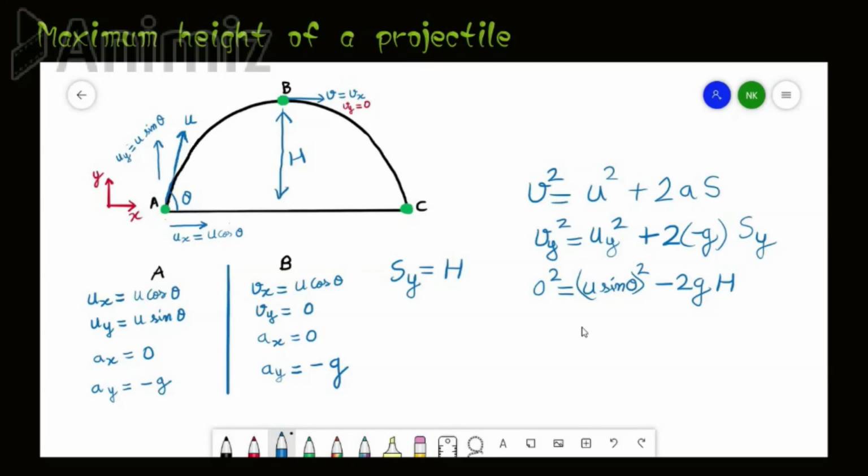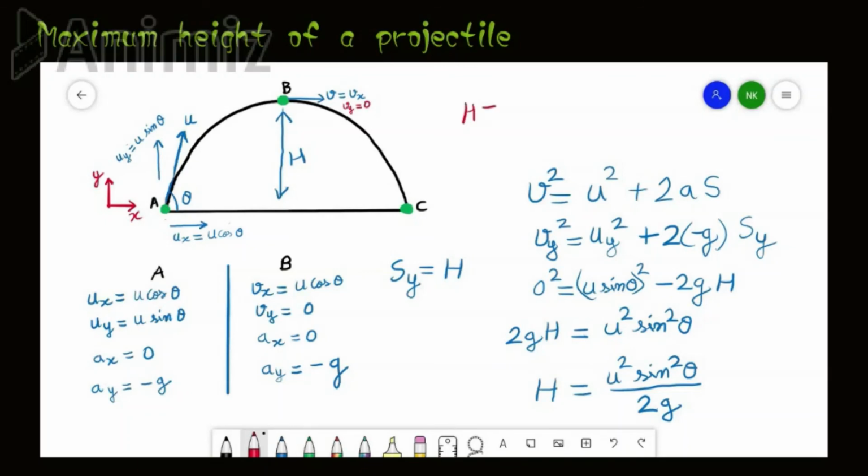So rearranging this, we will get 2gH equals u square sin square theta, or H, that is the height of the projectile, maximum height of the projectile, is u square sin square theta divided by 2g. So this is the final expression for the maximum height of a projectile. So we can just write it again. H equals u square sin square theta divided by 2g.